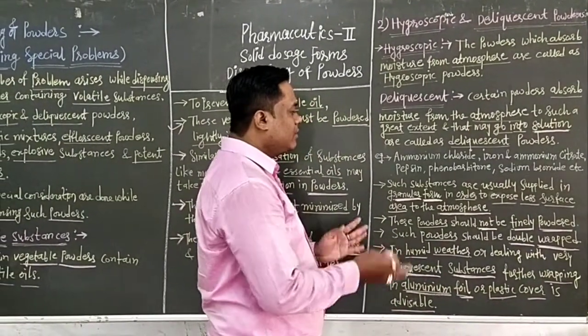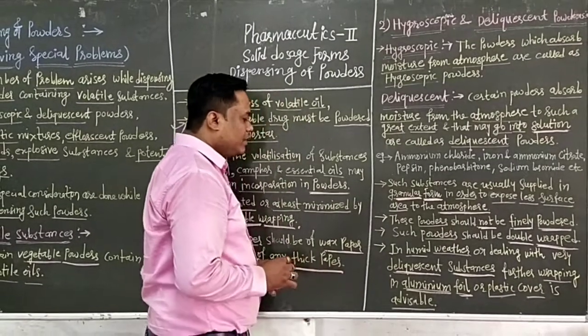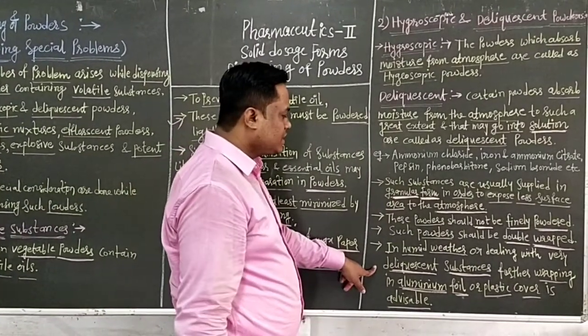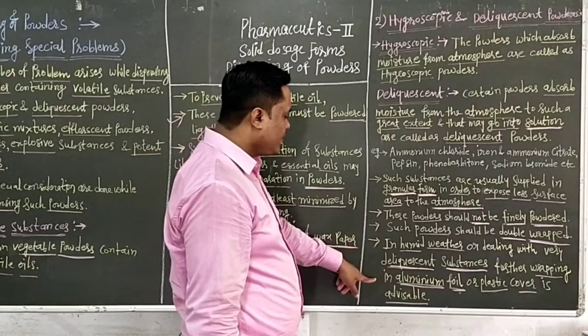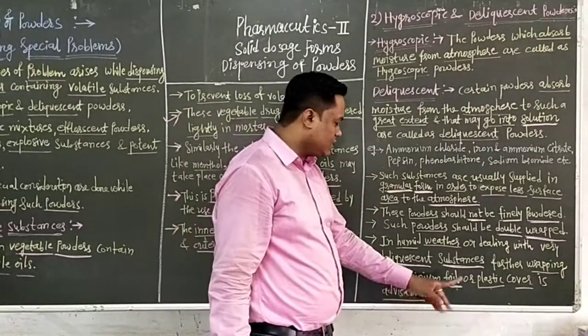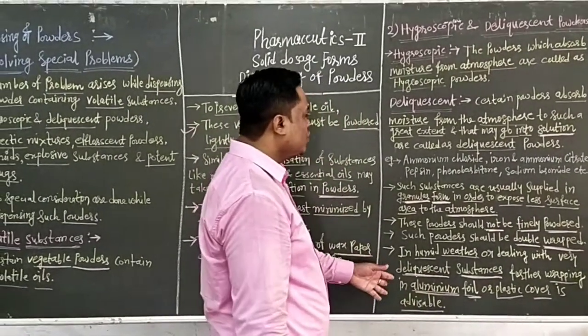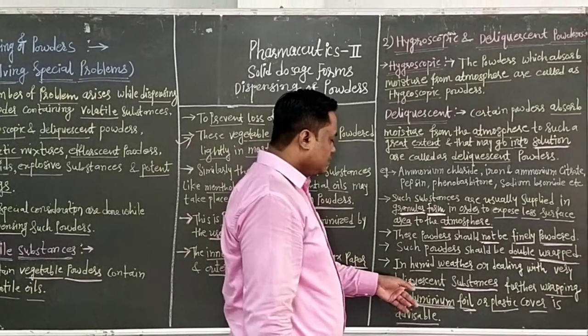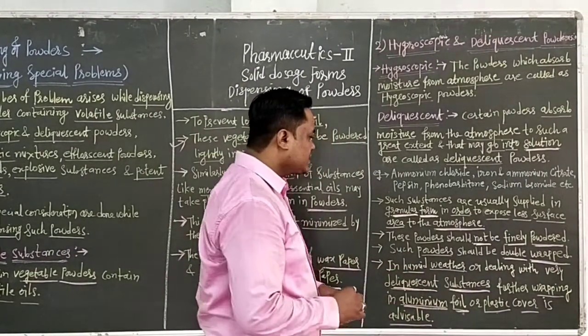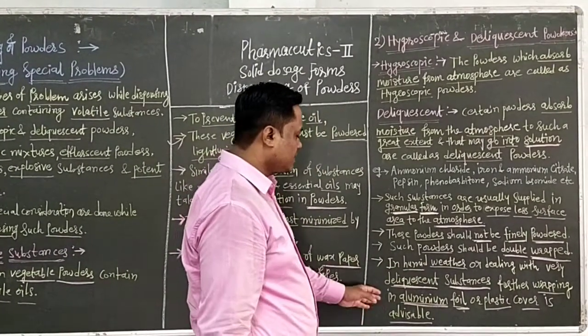So you have to use the double wrapping system, and take special precaution in the case of deliquescent substances or humid weather, for dispensing such powders.